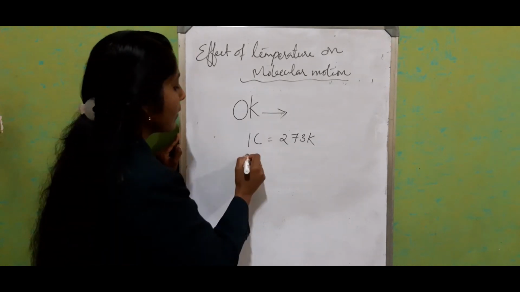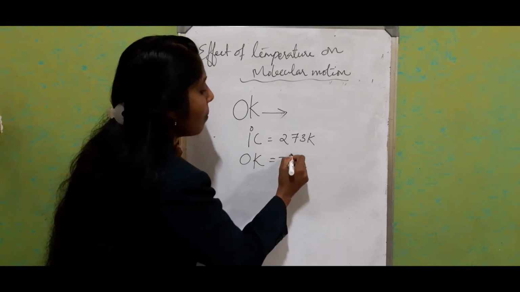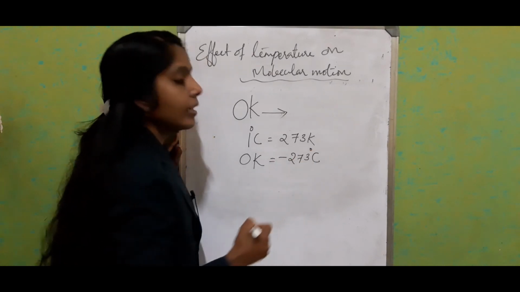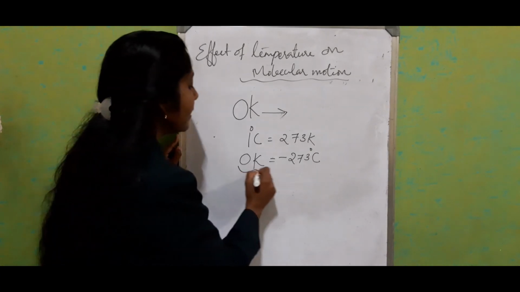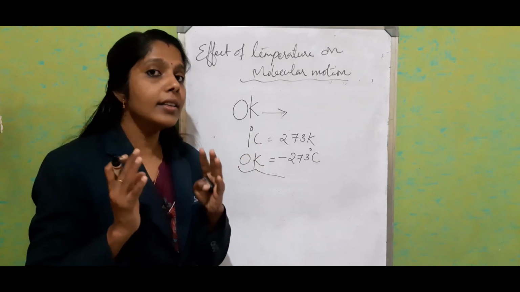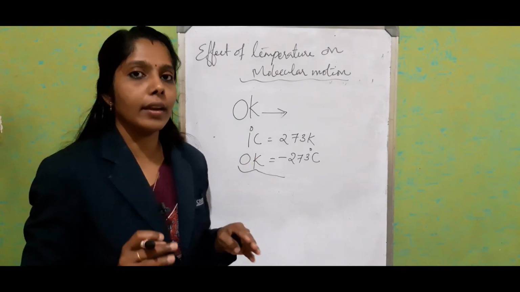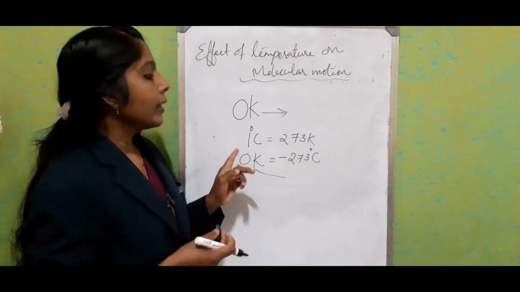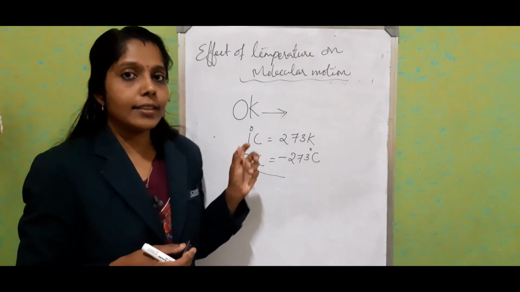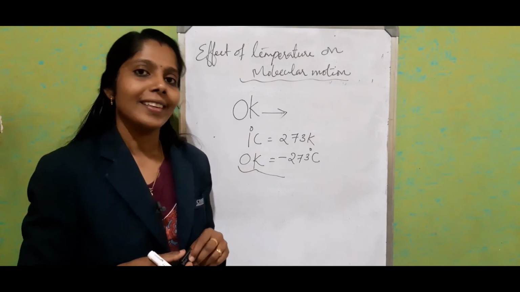Then 0 Kelvin is equal to minus 273 degrees Celsius. At this temperature, the molecules are in a stationary, stable state and there won't be any motion. This is the temperature at which the molecular motion ceases. Thank you.